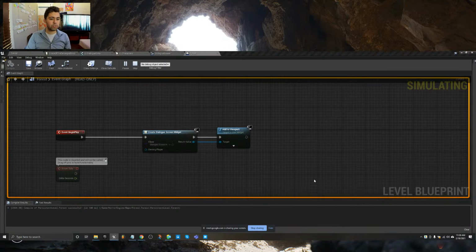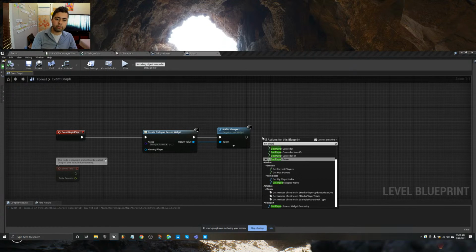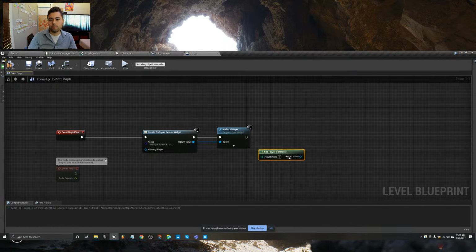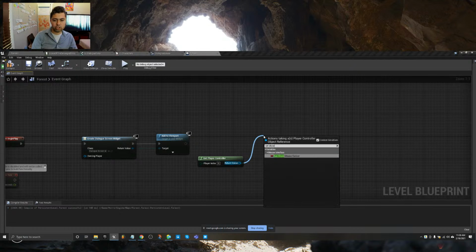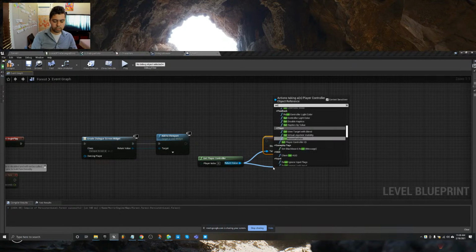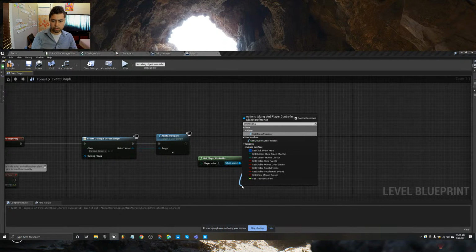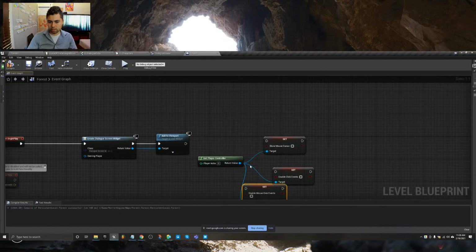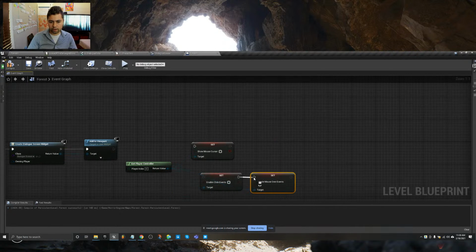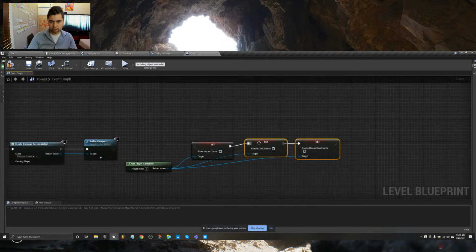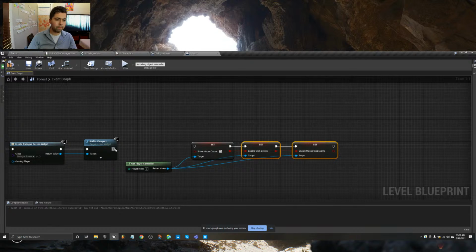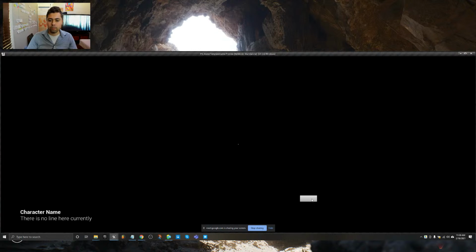And I lost my mouse. Okay, so we have to enable mouse controls. Get player controller. Set show mouse cursor. Set click events. Set mouse over events. So if you ever have a game where you don't have mouse controls, you have to set all 3 of those things and connect those. Check mark it. And that's going to enable my mouse. Let's see if this works. Take 2. All right. 3, 2, 1, click.